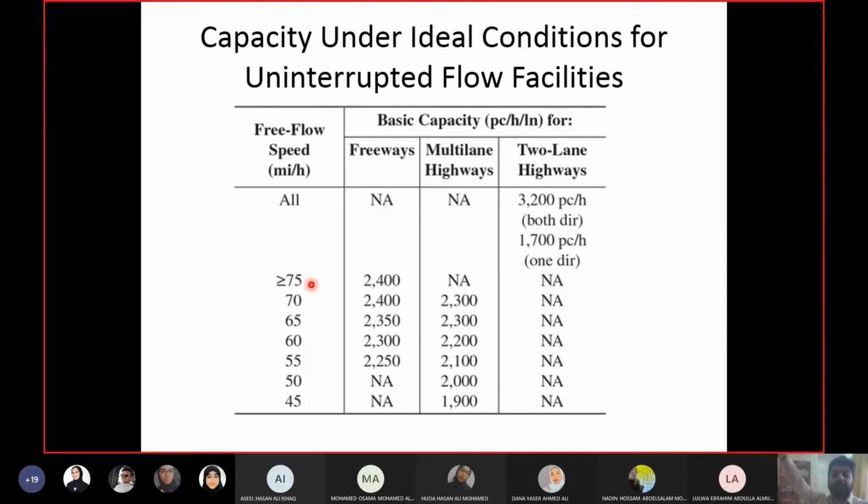You will see the speed was the basic input. So everything was dependent upon speed. We are not saying this free flow speed will have this capacity. We are saying the design which is made using this speed will have a capacity of this. So this free flow speed is basically indicating the whole set of design standards. Obviously, capacity is dependent upon the design of the road, so the free flow speed is an indicator of the complete design of the road.